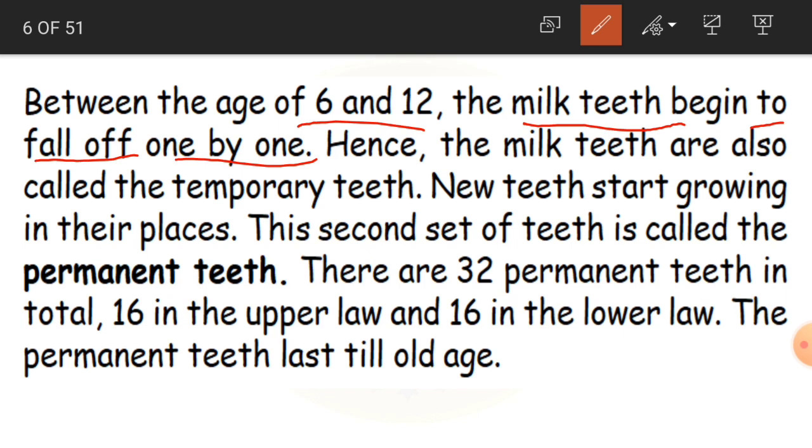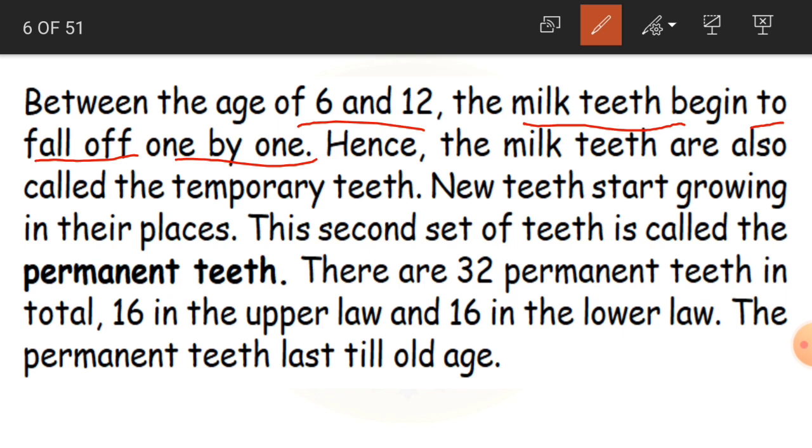So between the age of 6 and 12, I think even your teeth might have fallen. Because you are in third class, you might be 8 years old now, somebody 9 or somebody 7, between 7 and 9. So somebody's teeth might have started falling down now. Your milk teeth are falling down.